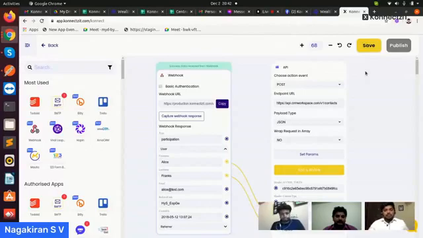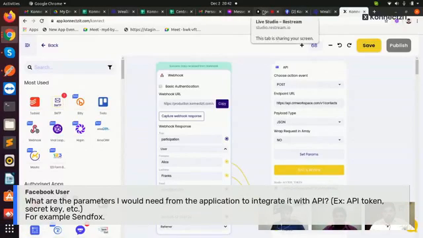Yes, the same. We have a couple of questions. There's one question actually from Shreyas. So what are the parameters I would need from an application to integrate with API? Example, API token, secret key, etc. For SendFox. He is just mentioning, basically, any app. So is there a specific thing for a particular app, or how is it exactly?